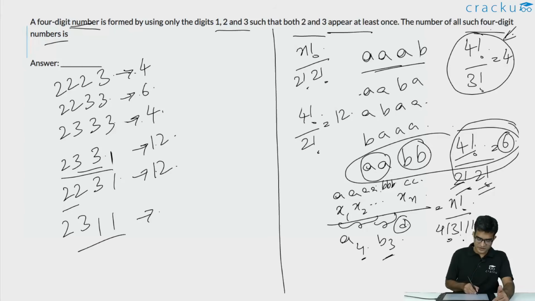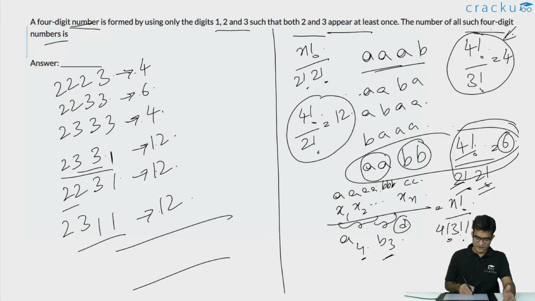In the last case also, 2 and 3 appear only once, but 1 is repeated 2 times. So again it will be 4 factorial divided by 2 factorial, which is 12. So the total number of numbers that can be formed will be 12 plus 12 plus 12, which is 36, plus 4, so 40, plus 6 plus 4 is 10, 40 plus 10 is 50. So the required answer is 50.